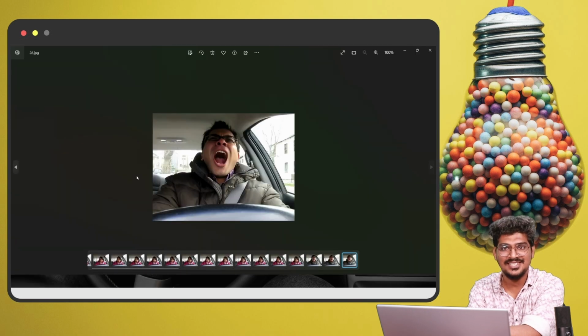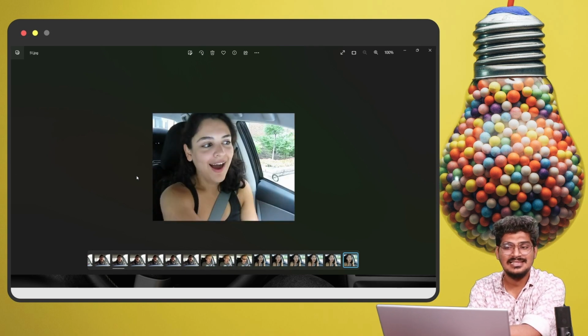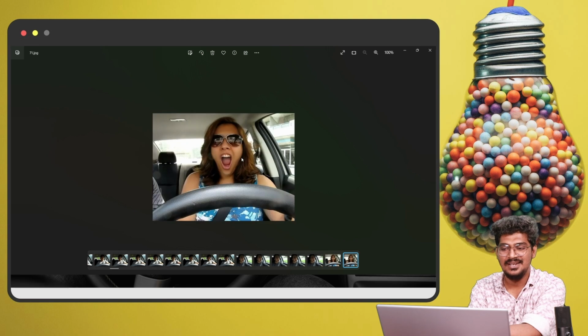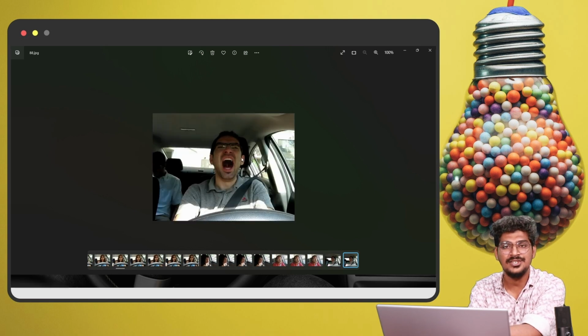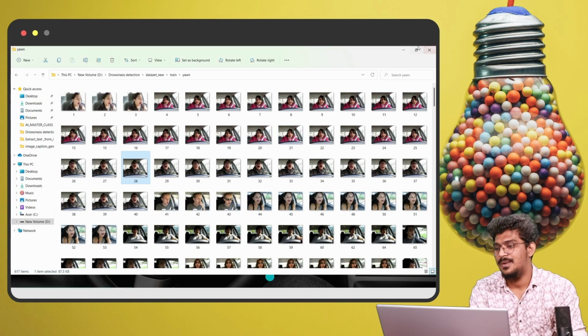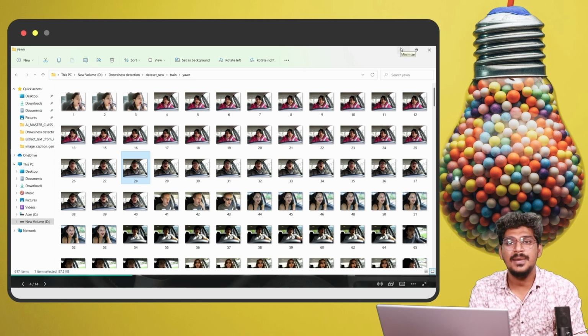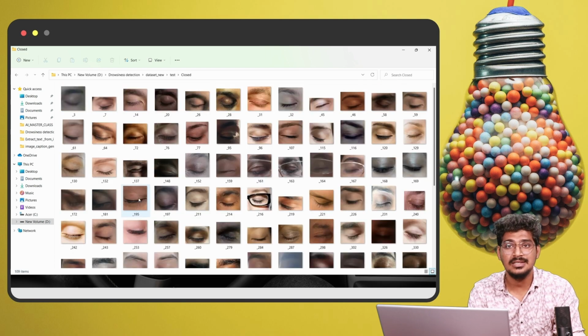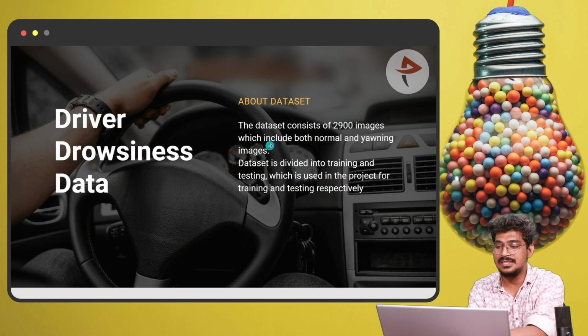Now you can understand, right? This is a symptom of sleepiness. When the driver is driving and feels like yawning, that is also a symptom of drowsiness, right? You can see here, this is actually for alerting, and it will be helpful for training the model. So these are the data sets we have. This data set consists of 2,900 images for training and testing purposes. And what about the testing purpose here? This is the same thing. You are also going to use the same thing for the testing purpose. Okay, right. So this is about the data set.